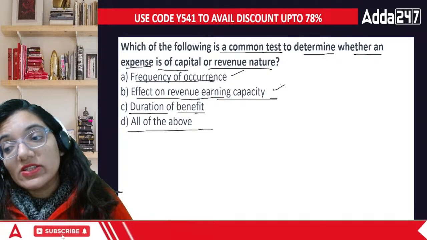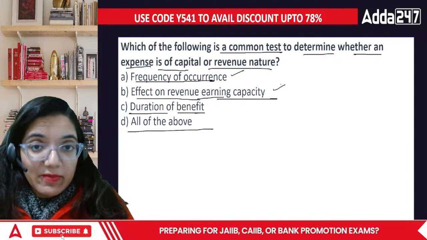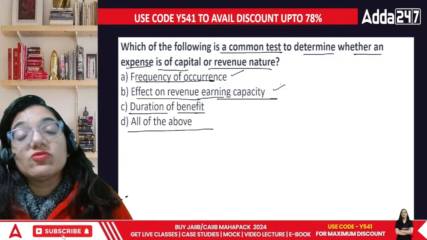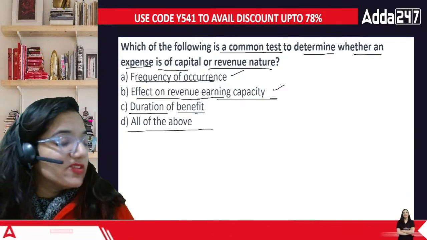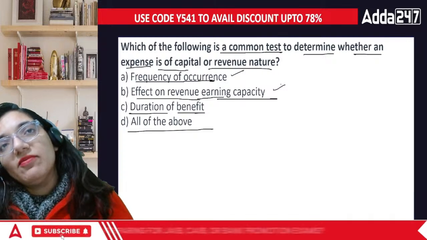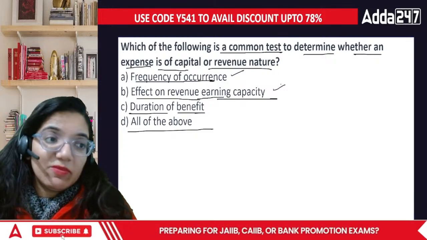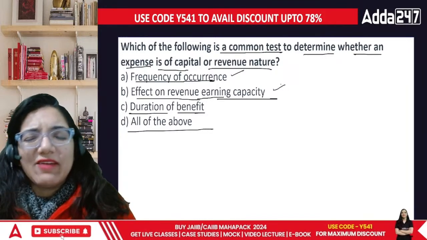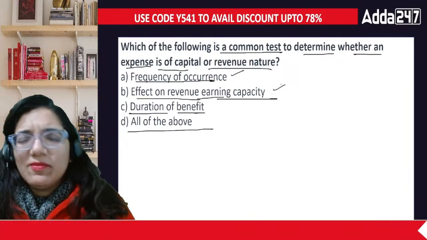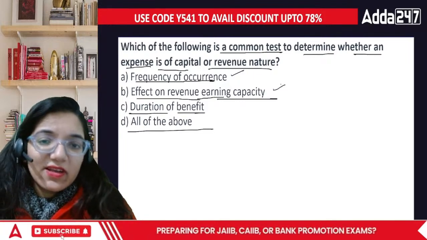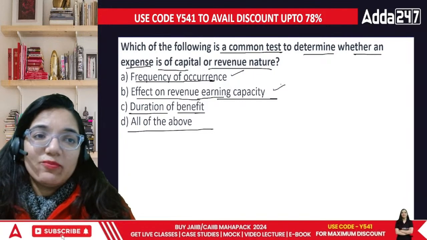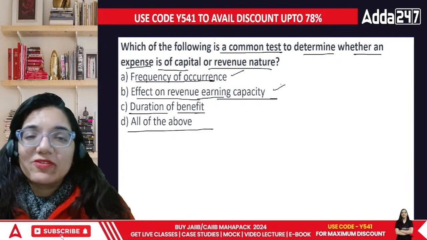Duration of benefit. Acha, the benefit that we reap out of a machinery or land is the years to come. There is no definition, especially in terms of land. The benefit is something you will reap for years and maybe generations even. But when we talk about the cars and everything, they have a life of 14, 15 years. So max 2 generations can enjoy it, right? Or when we talk about the salary that we pay to our employees, the benefit is just for that particular month.